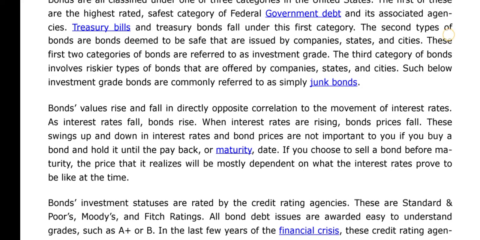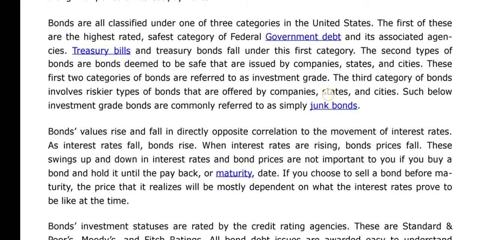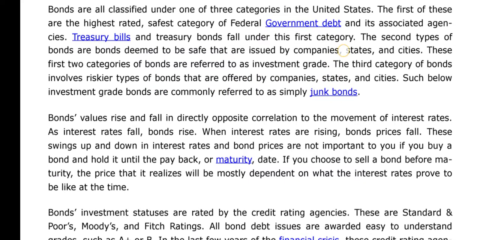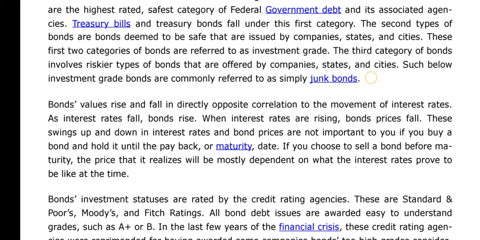The second category of bonds refers to investment grade. The third category of bonds involves the risky types of bonds that are offered by companies, states, and cities. Such below investment grade bonds are commonly referred to simply as junk bonds.